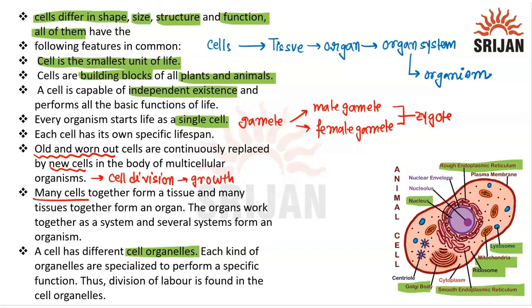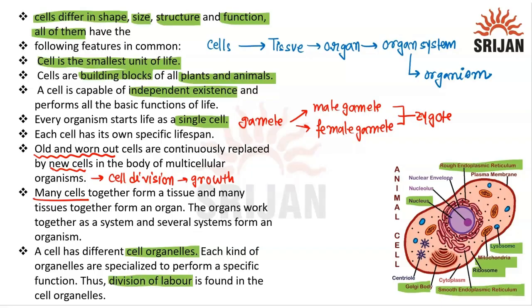The nucleus controls the whole cell. Lysosomes help in excretion. Ribosomes help in protein formation. The Golgi body helps in packaging. So these are the several things they do in a single cell, helping in various functions, which means they help in the division of labor.